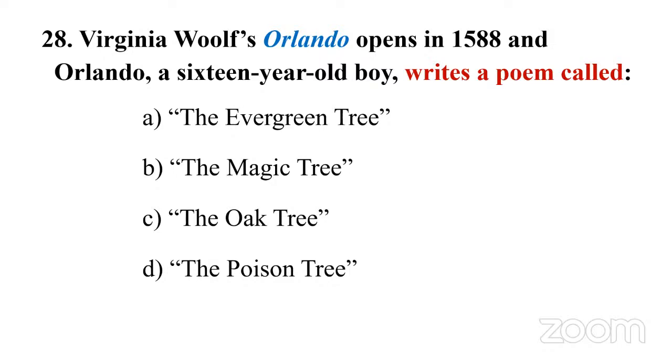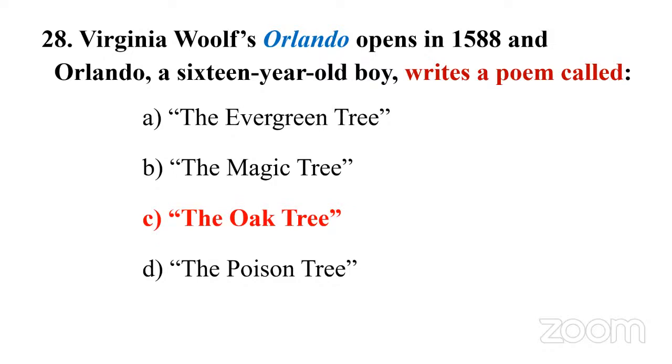You can easily eliminate that one. And we are left with three options. You can choose one. And when we think of Orlando, throughout this novel, this tree is mentioned, or this comes as a kind of predominant symbol. And answer C, the oak tree.